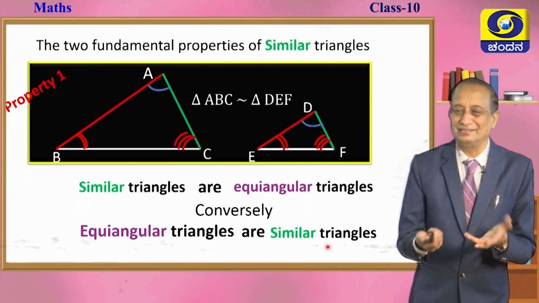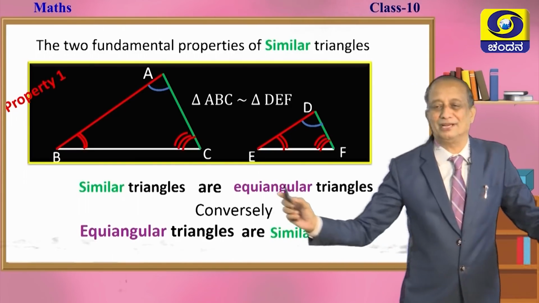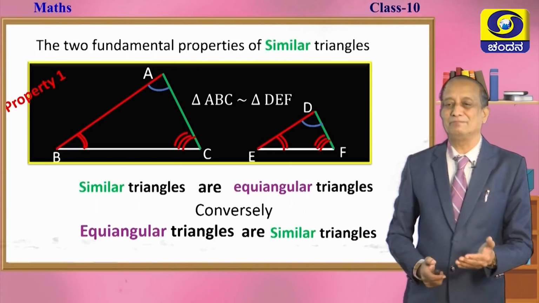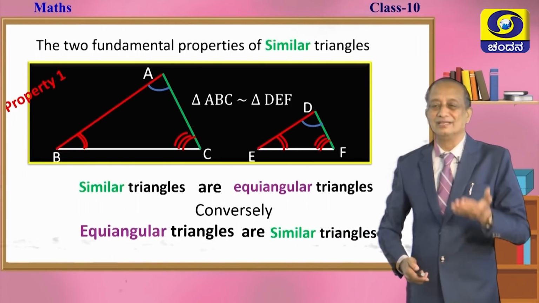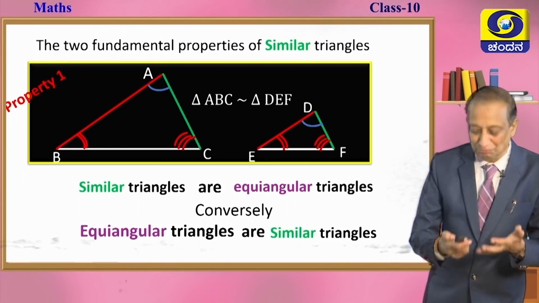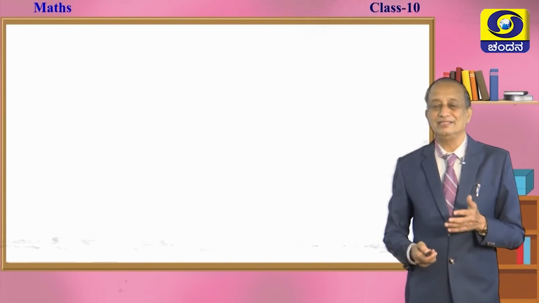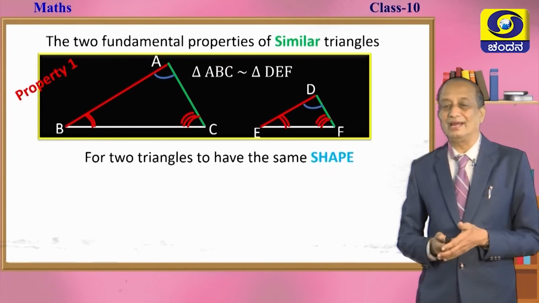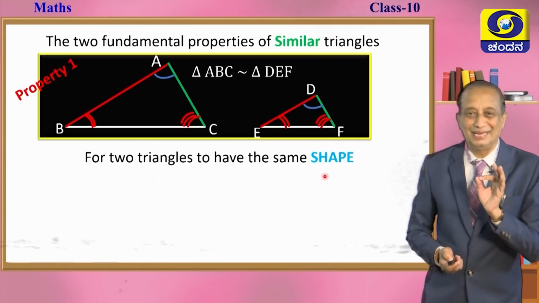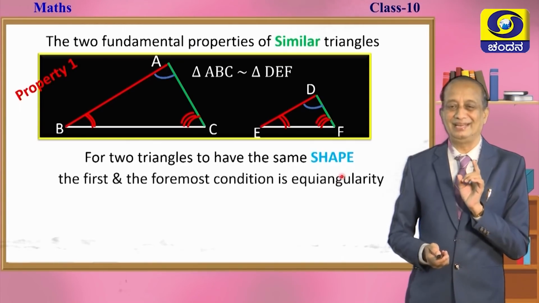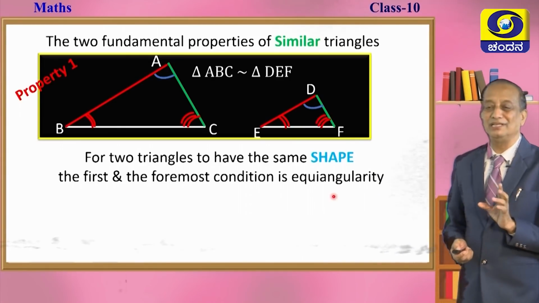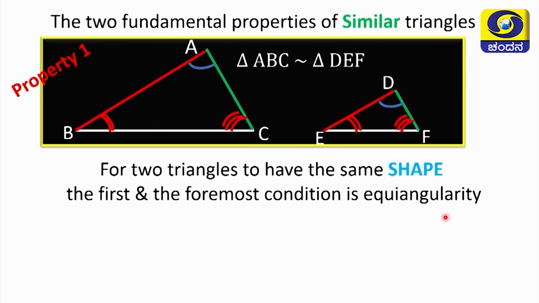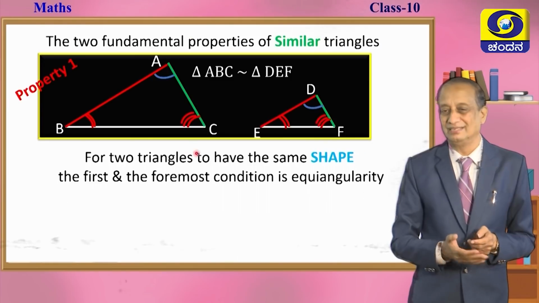If the angles are different, definitely the shapes will not be equal. So, it is this property which makes two triangles have the same shape. Equiangularity is the most important and fundamental concept. If you want two triangles to have the same shape, then the foremost important condition is equiangularity, which means the three angles of one are equal to the three angles of another. Don't you think then they will have the same shape, children? Think for a while.